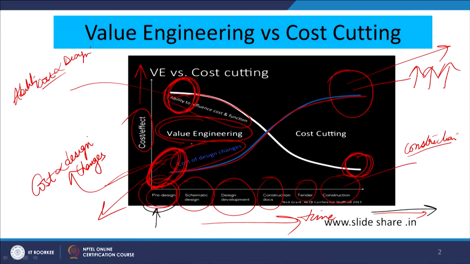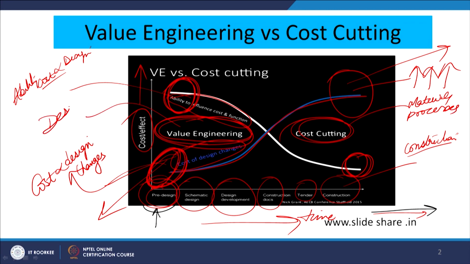So, we can see that value engineering we will focus on in the beginning only, whereas the focus on materials and processes, the way we are doing the construction, is cost cutting. So cost cutting is more related to materials and processes, whereas in value engineering the more focus is on the design. So, when we are able to change that design.